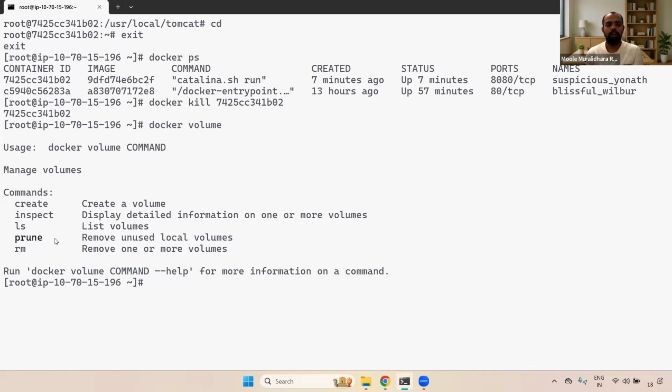And if you want to do the prune command, it means unused volumes; you can use the prune command. If you want to delete one or more volumes, you can use the rm command. Understand it? These are the commands available. We can see them one by one.